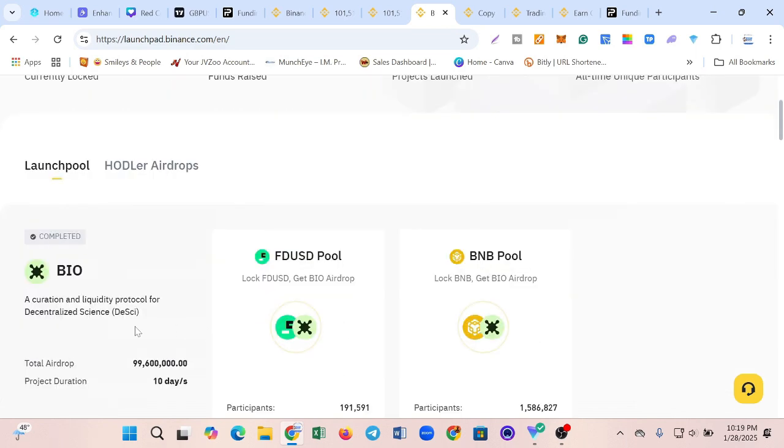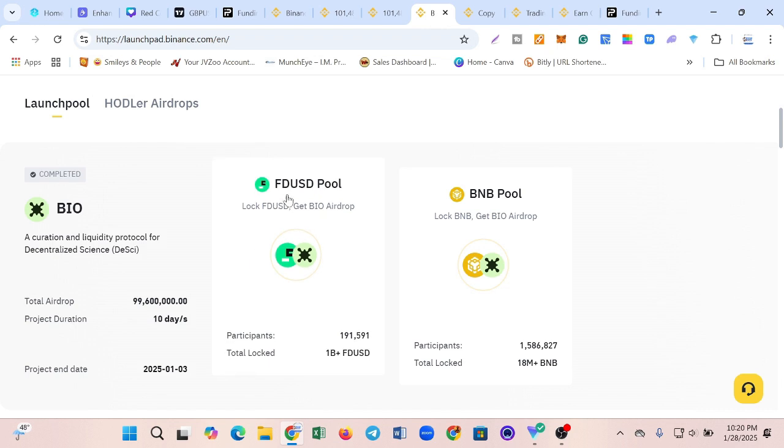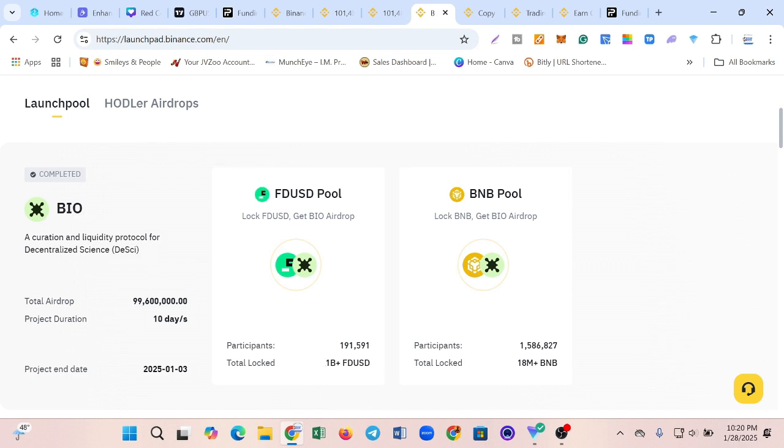So how this actually works is this: when these guys bring their token to Binance Launchpool, like I rightly said, to create awareness and to also raise funds for the project before it will be launched on Binance, they give crypto traders the opportunity to also partake in these projects by depositing some amount of FDUSD or BNB into the Binance Launchpool, and then they're going to be getting some amount of, let's say this Bio token, in return as a reward for supporting their project.